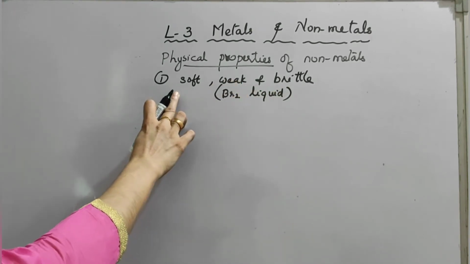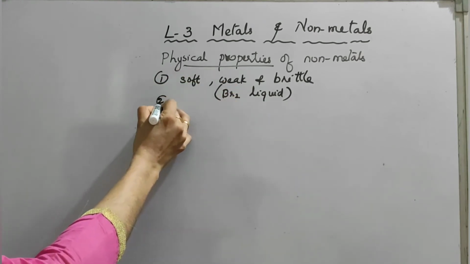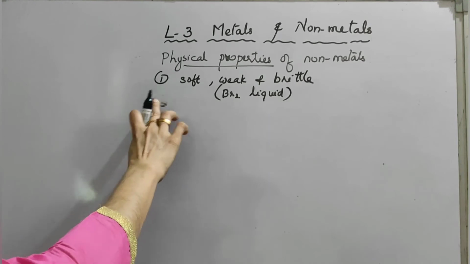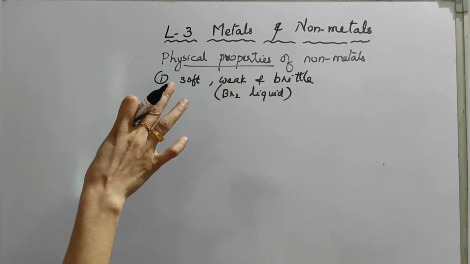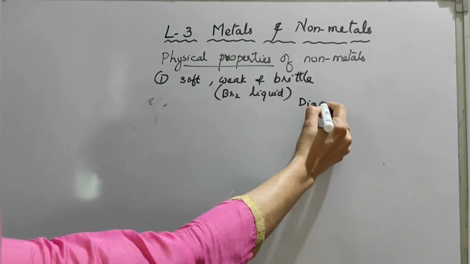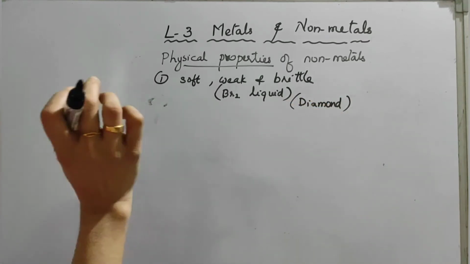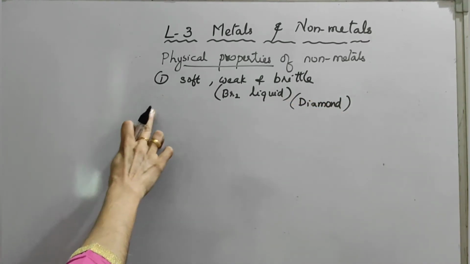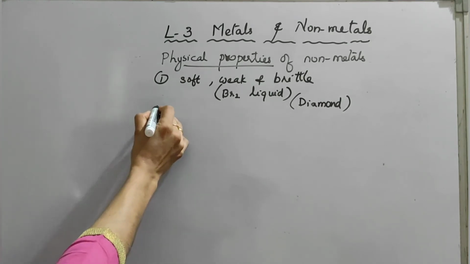Other non-metals are soft, weak and brittle. And one more exceptional case is there. Weak means all non-metals are weak, the only exception being diamond. This diamond is the allotropic form of carbon. That we will study later. Diamond is the hardest substance, but it is an allotropic form of carbon.